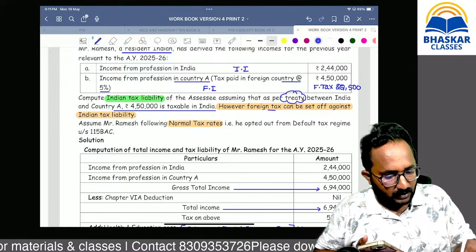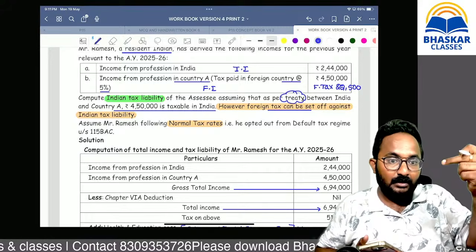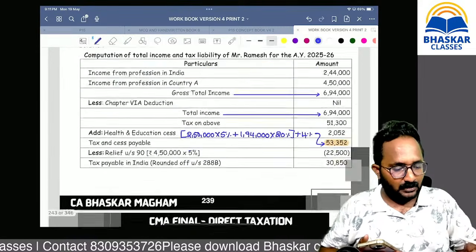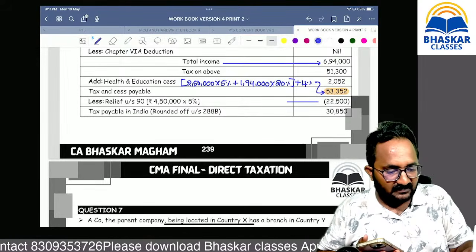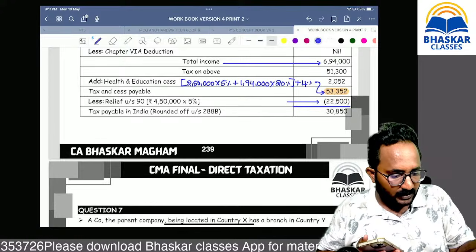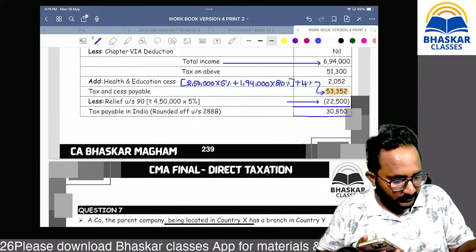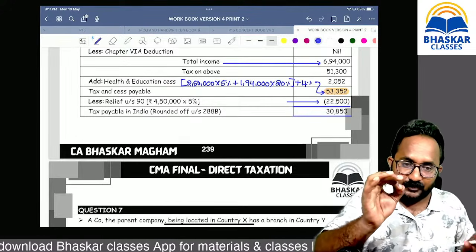Clearly they are saying whatever foreign tax you paid, you can take it as a credit. That is only the direct credit method. Relief under section 90 under the direct credit method, after relief, the tax is 30,850. Are you clear?